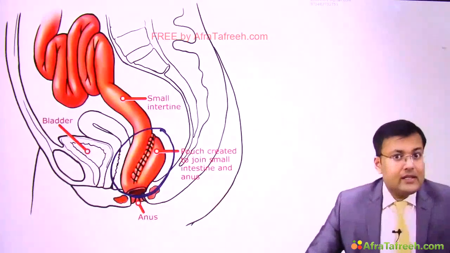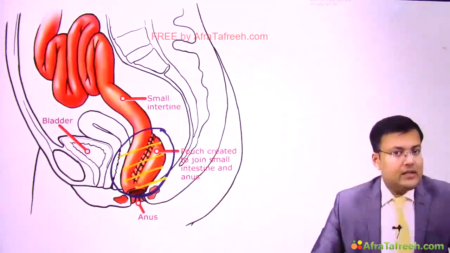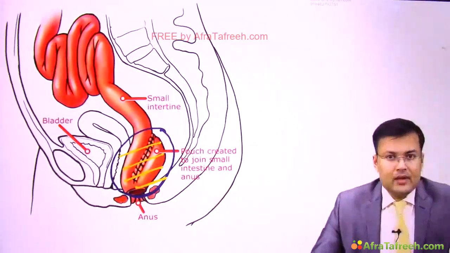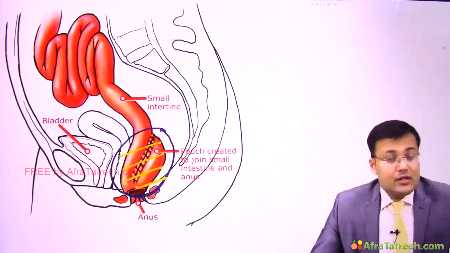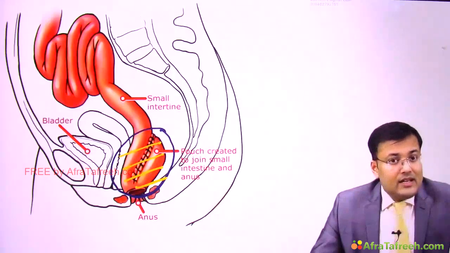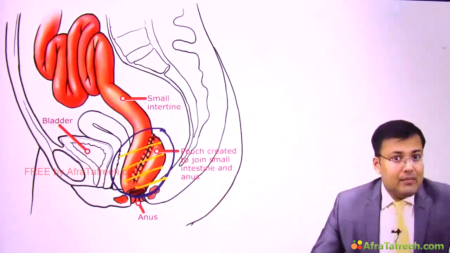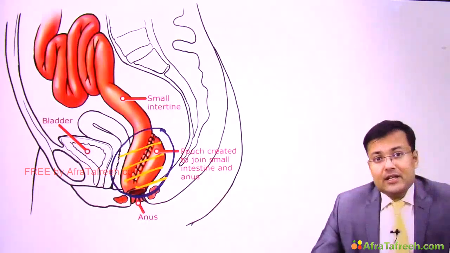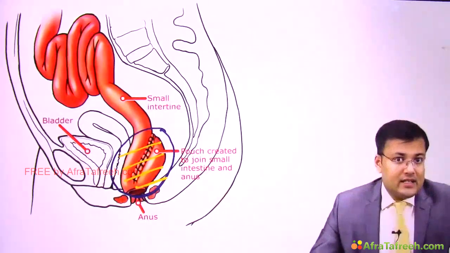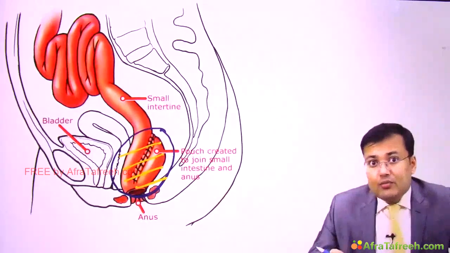If there is inflammation of the rectum, this condition is known as proctitis. What are the symptoms of proctitis? There is increased frequency of stools, diarrhea, fever, pain, and cramps. Similar manifestations will be there in pouchitis. Clear?